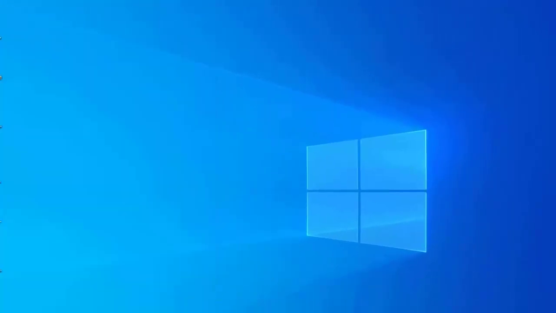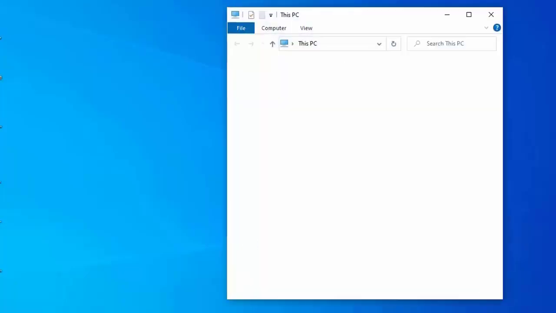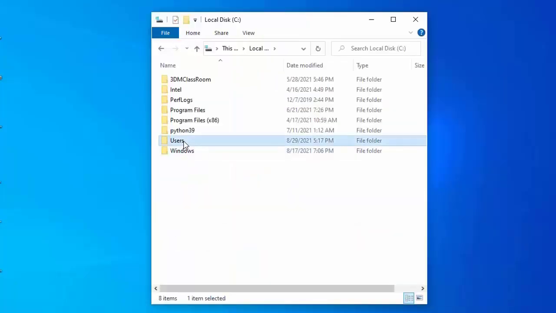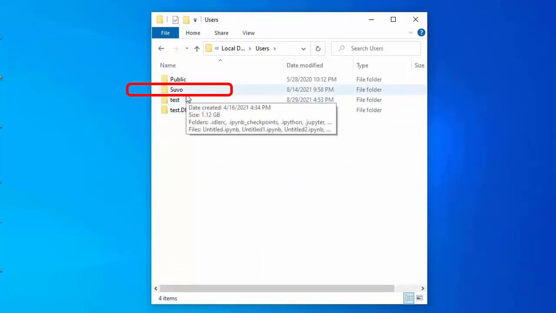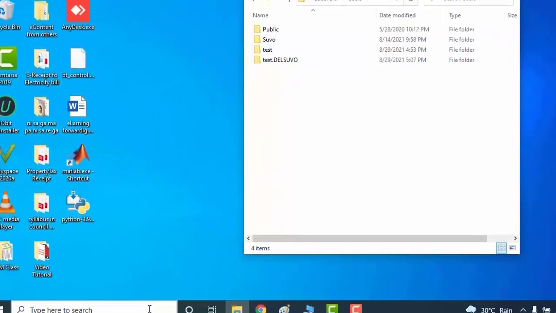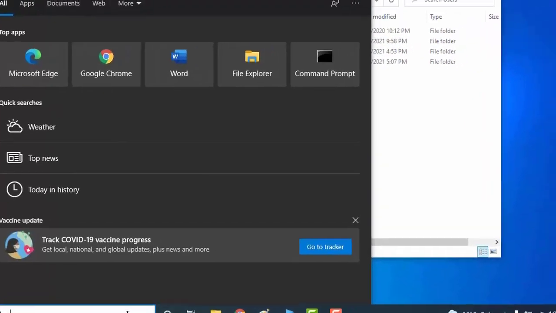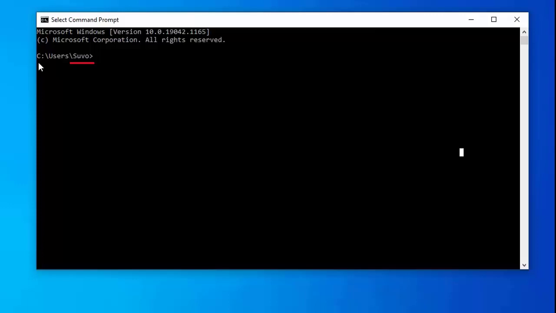Now entering into C drive, checking it, users, see here now it is SUVO Shubho, which was earlier user. Now entering into command prompt. Now in command prompt it is C:\Users\Shubho. Earlier it was user in place of SUVO. So perfectly the username which was user UACR has been changed with my name, which is Shubho.